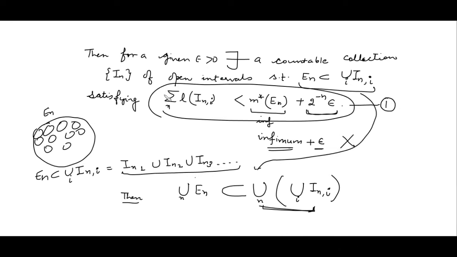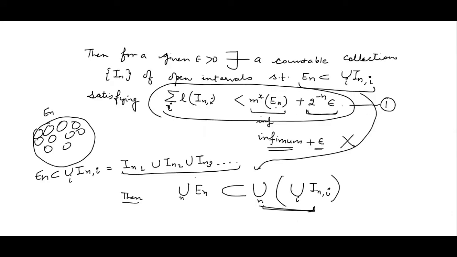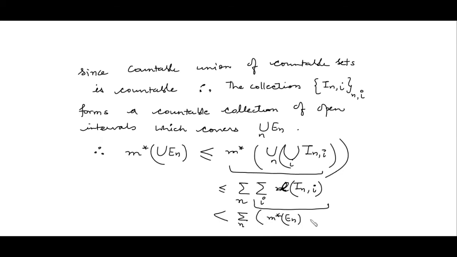So using 1, we know that the summation of the lengths of I_ni will be less than the outer measure of E_n plus 2 to the power minus n epsilon. Here it should be i because we are taking the sum first with respect to i. So what we have is that this should be less than the summation over n of the outer measure of E_n plus 2 to the power minus n times epsilon.